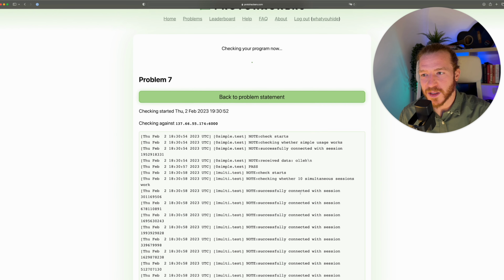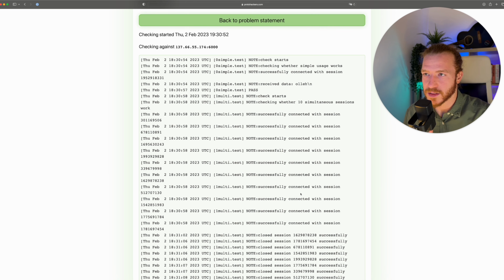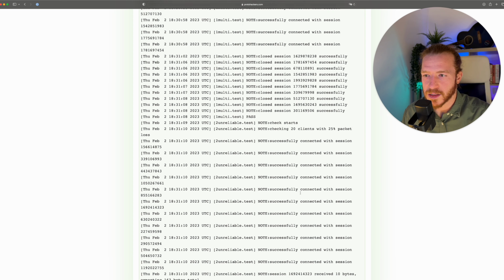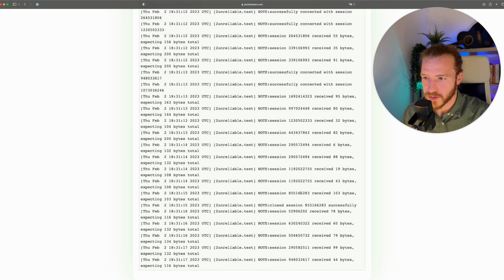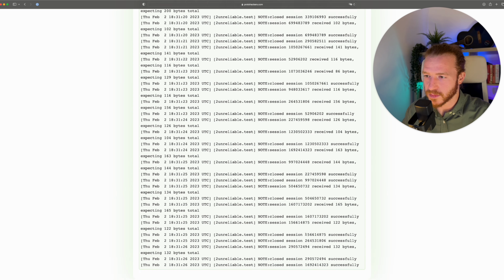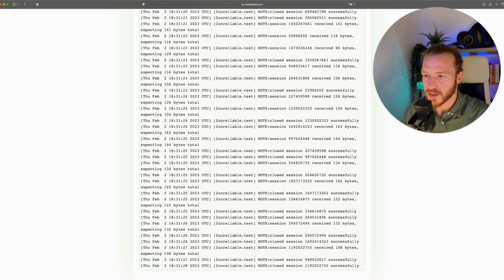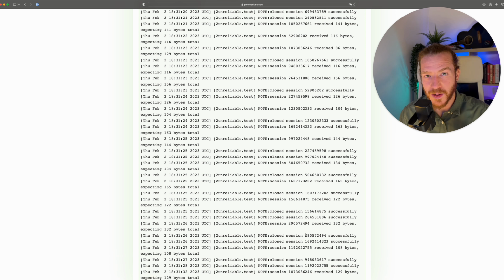This is not really always gonna work because of UDP again. Like there could be so many dropped packets that this is not gonna pass, because this is only gonna wait for so long, and maybe too many packets are gonna be dropped or something like that. But in general, it's been working pretty consistently for me. So you can see that there are a bunch of tests here. It's testing stuff like unreliable clients and connecting a bunch of different clients and then sending weird packets. It's just going to try all these things out, and it's going to test our server. So I'll be back when this passes.